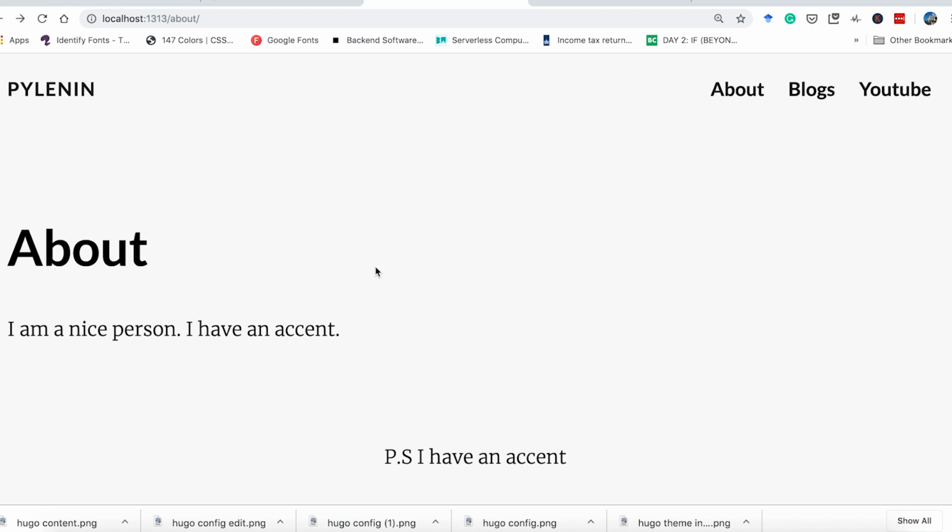So there you go. This is how easily you can build contents. Go ahead, try and make different contents of your own. If you have any questions, make sure to put them down in the comment section below. Next, what we are going to do is the most important part. We are going to host this on GitHub.